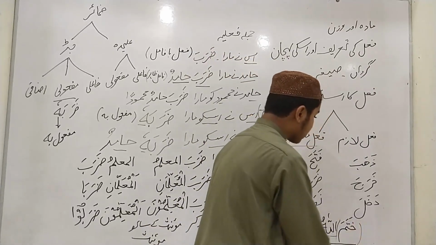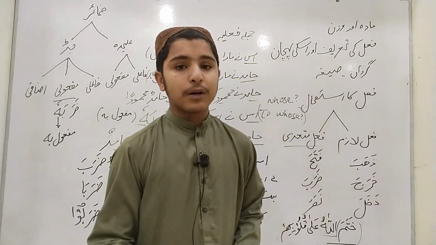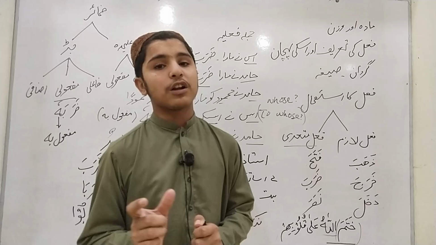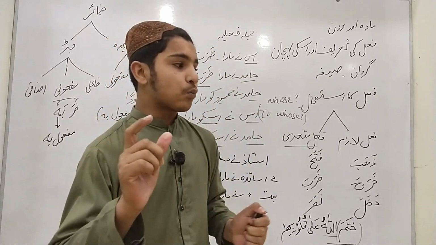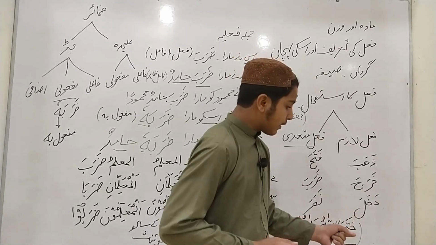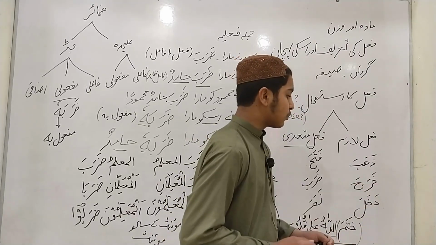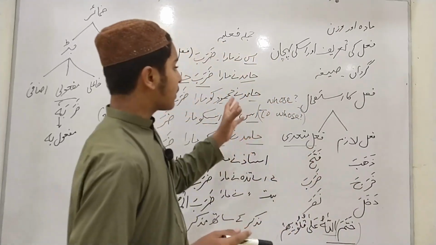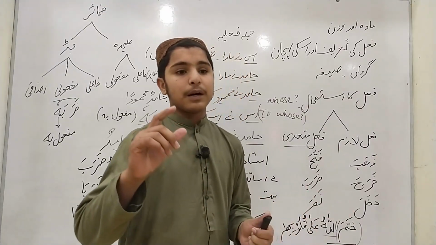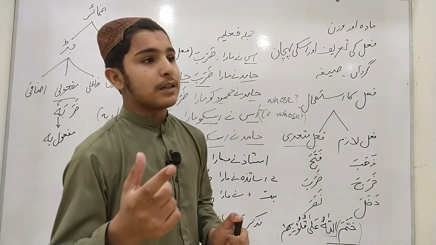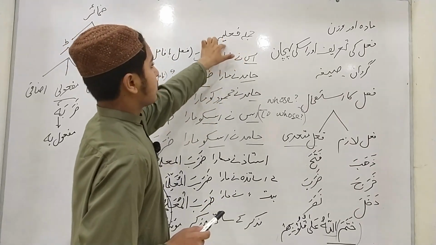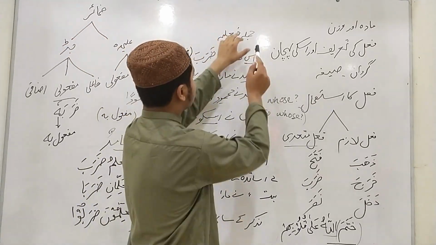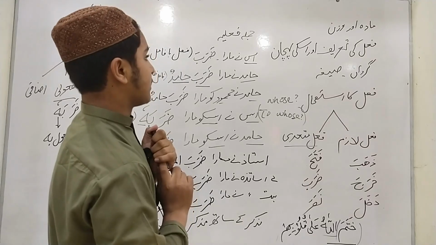Now it becomes a jumla fi'liya, a verbal sentence. In the topic of murakkab tam, we will learn that the jumla fi'liya will start with a verb, and here this sentence is started with the verb khatama. Now we should learn about a verbal sentence in detail. We have the second topic, jumla fi'liya, verbal sentence.